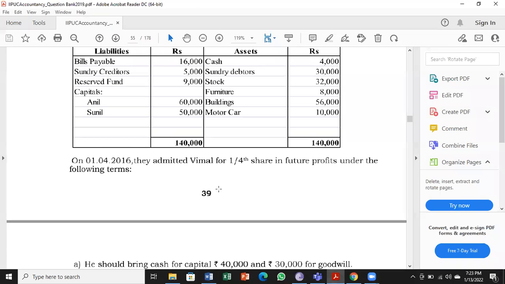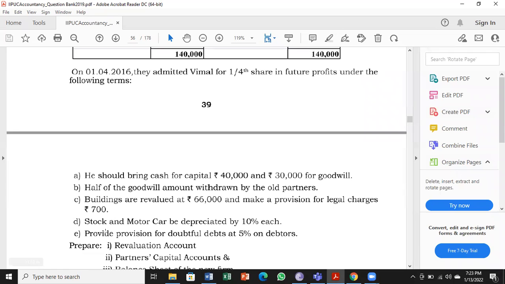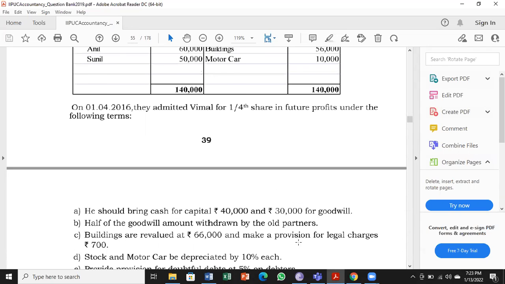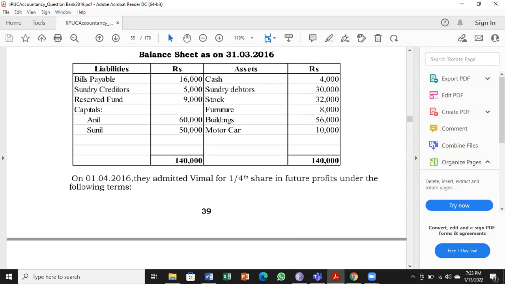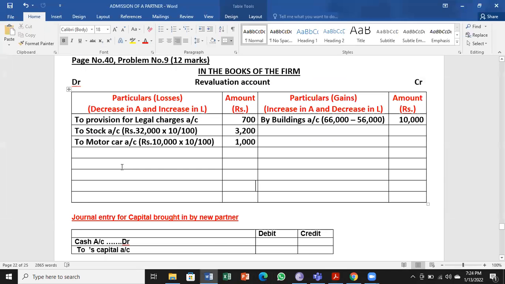Next adjustment. Provide provision for doubtful debts at 5% on debtors. So it is creation of provision for doubtful debts, the loss. On debtors we'll be calculating, debtors value is 30,000, on that 5%.